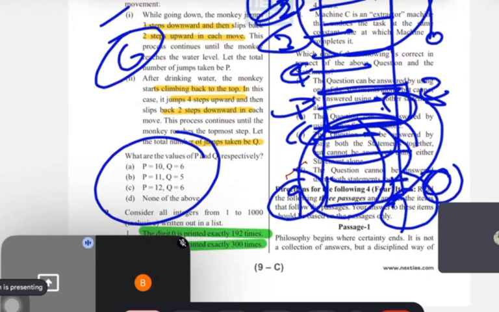Basically, there's no option, guys. It is 6, which is basically p equal to 6. So only none is the answer. There is no need to check the second number, guys.